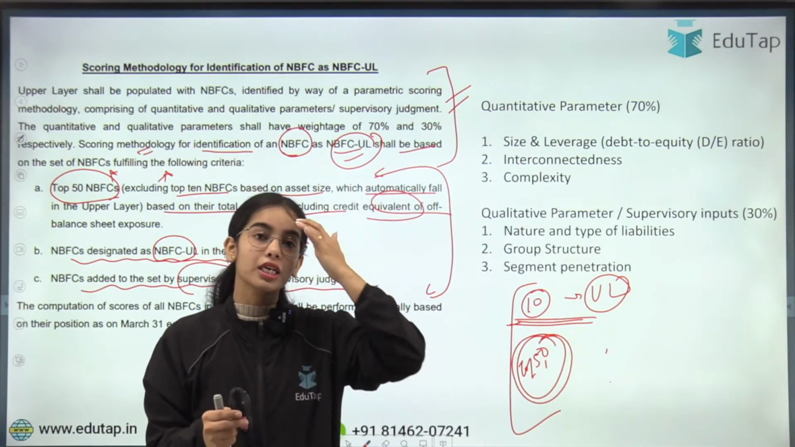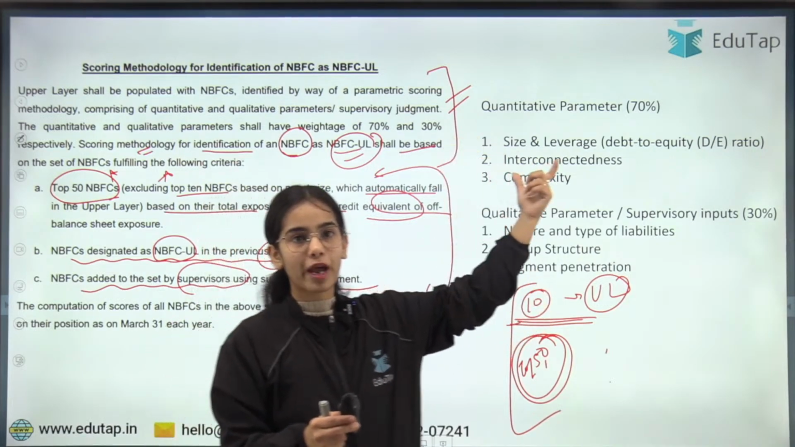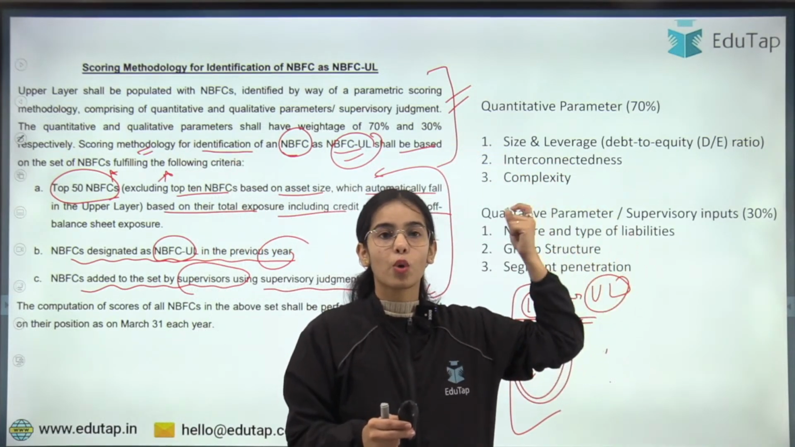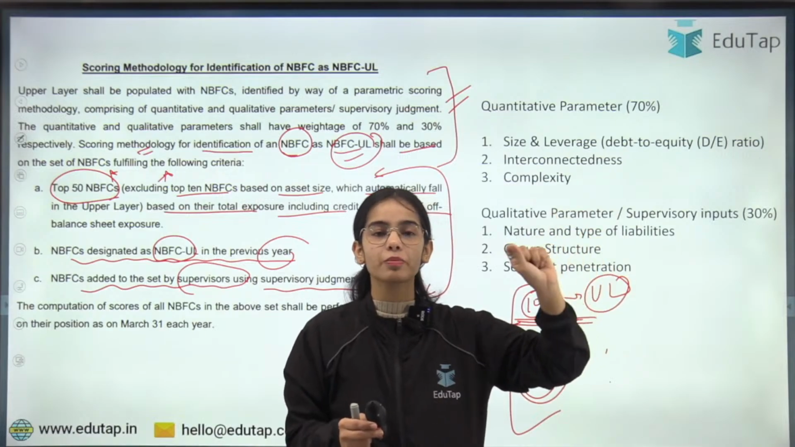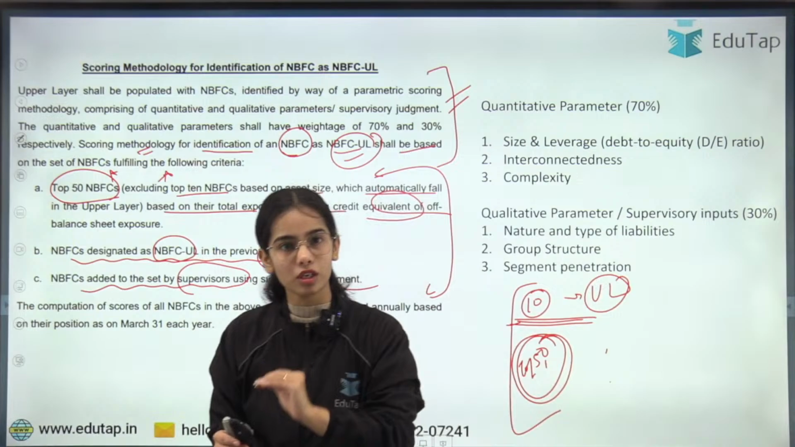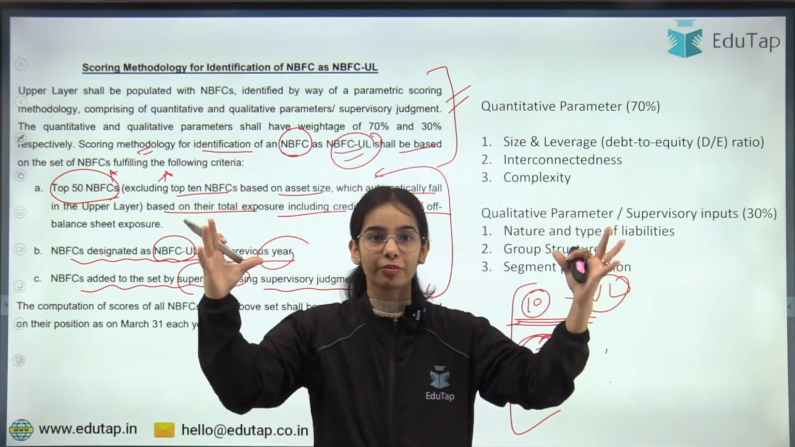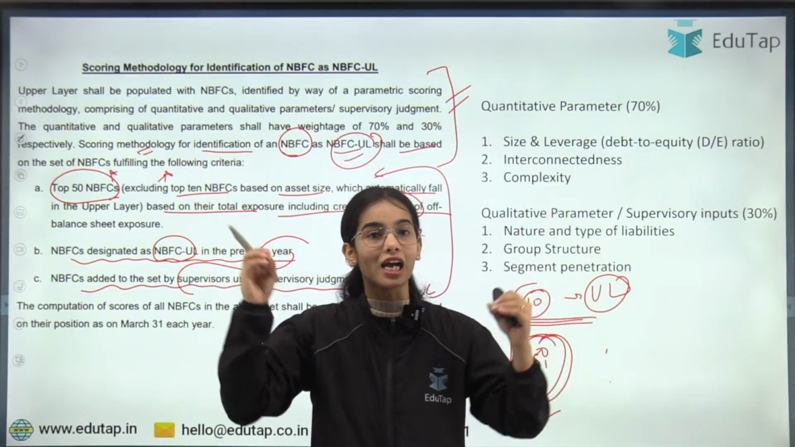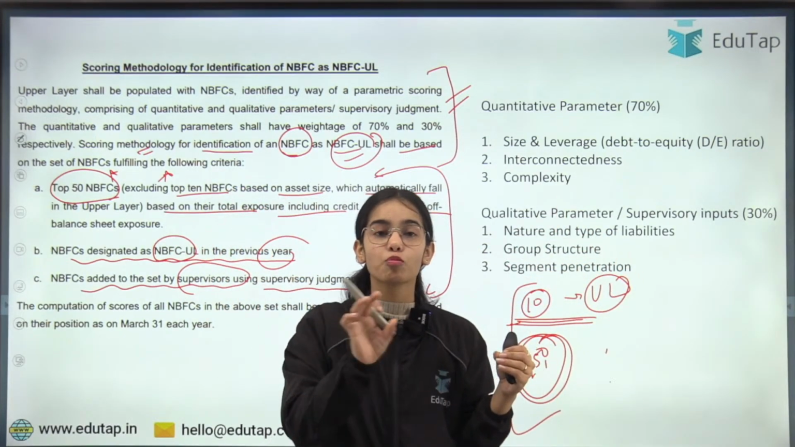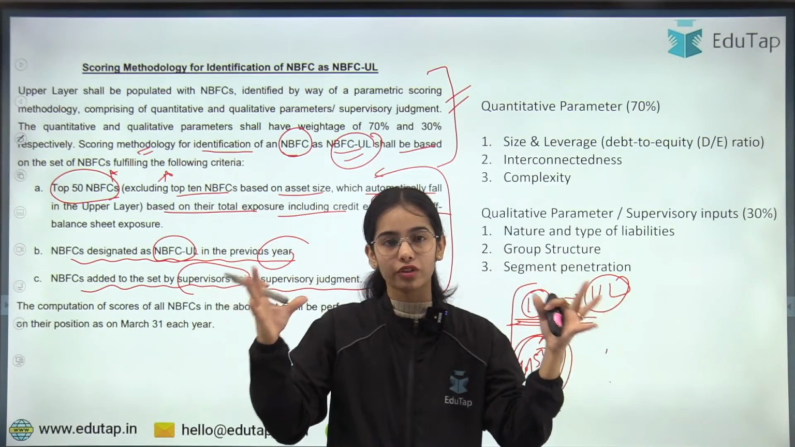So what is the methodology? There are these parameters: quantitative parameters and qualitative parameters. Quantitative parameters hold 70% of the weightage and qualitative parameters hold 30% of the weightage. Quantitative parameters mean the size of the NBFC. If the NBFC is big, it can carry more riskiness in the financial system of the country.